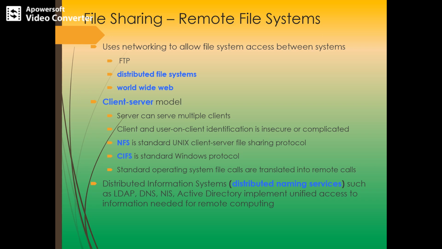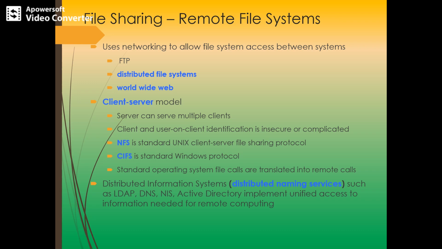So FTP is used for both anonymous and authenticated access. Anonymous access means what? It allows any user to transfer the file without having any account on the remote system. So that is called anonymous access, and FTP is used both for anonymous and authenticated access. We have got something called a distributed file system.